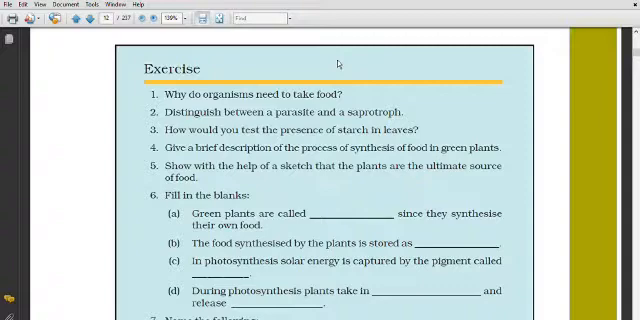Now the second question: what is the difference between, distinguish between, a parasite and a saprotroph? First of all, what are saprophytes or saprotrophs? Saprotrophs are those which get nutrients from dead and decaying matter. For example, fungi. Fungi is the example of a saprotroph. You have to write an example of that.